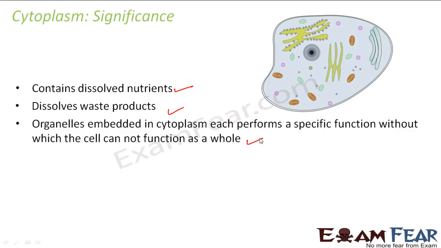So the cytoplasm helps the organelles to be embedded in it. It controls the shape of the cell to an extent because it is the basic platform on which everything else rests. If there is no cytoplasm, you can imagine it like this. Let us suppose you have a tub of water. On that tub, you keep so many things, say a small boat, a rubber band, certain things. What will happen? Everything keeps floating on that water and stays stable, right? Now let us suppose suddenly you remove the water. Then what will happen?